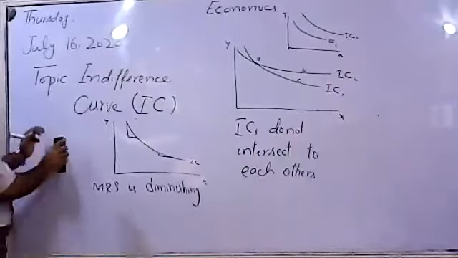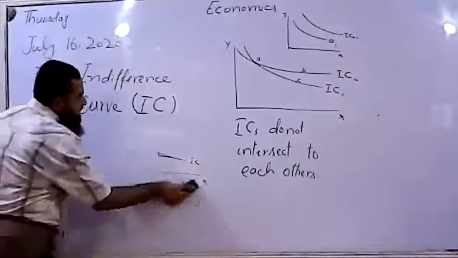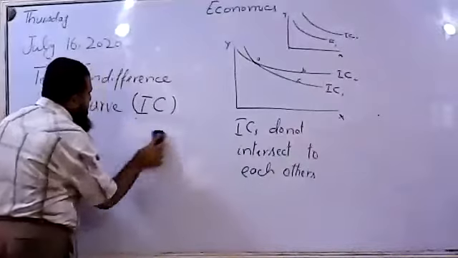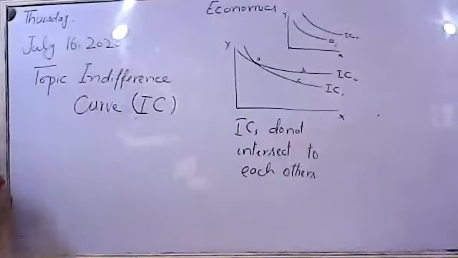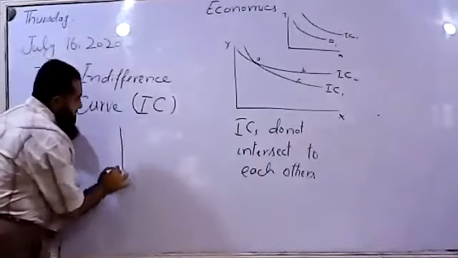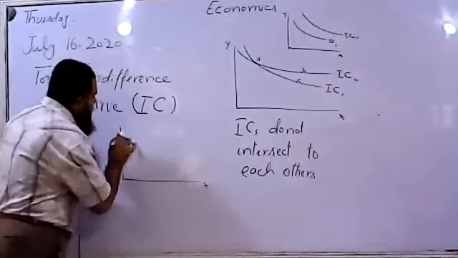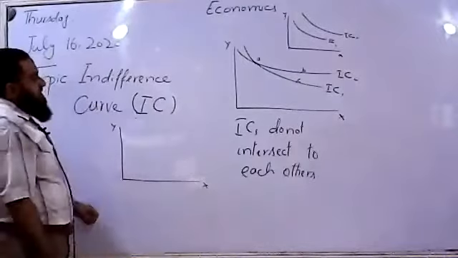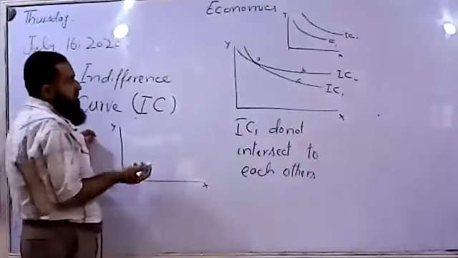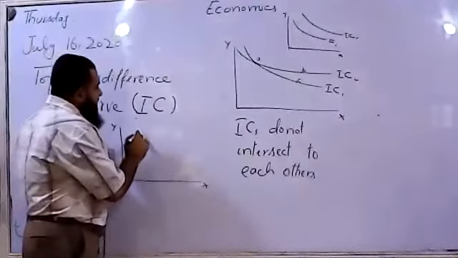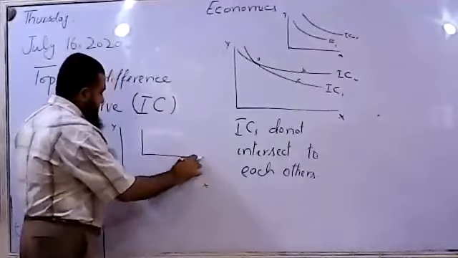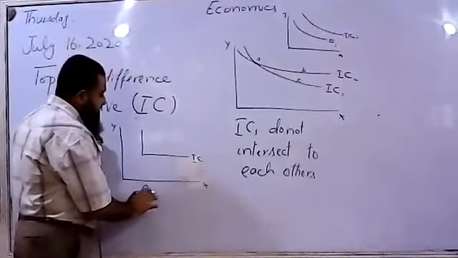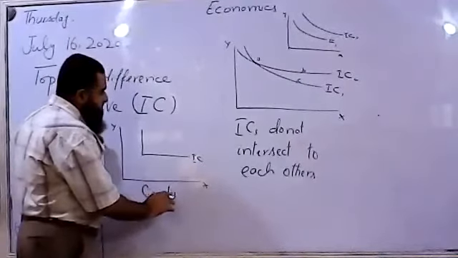Now, consumers consume different types of goods. What are those goods? They consume complementary goods. Complements are consumed jointly with each other. So there can be different shapes of indifference curve. For complements, its shape will be like this. This is the indifference curve for the complements.